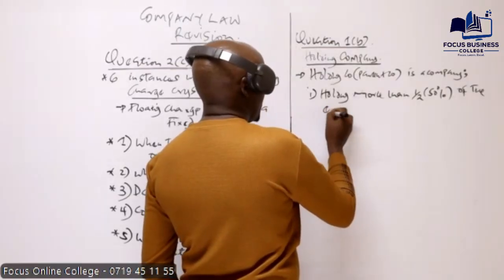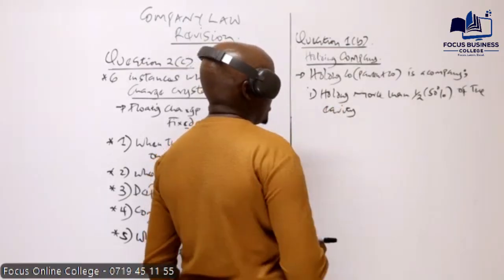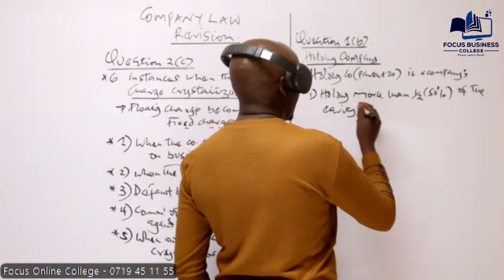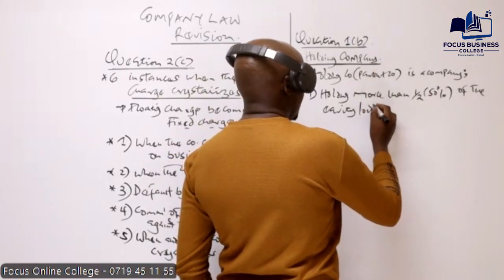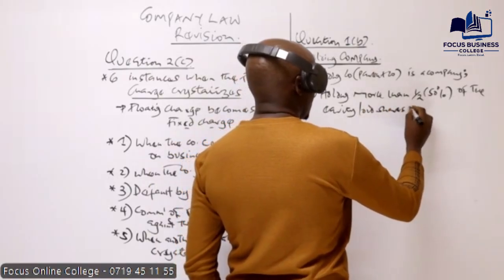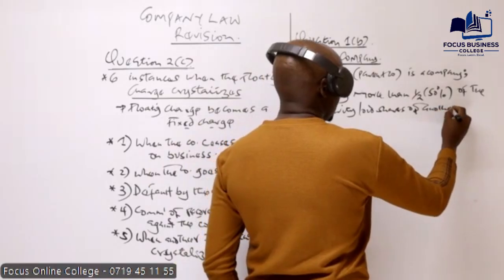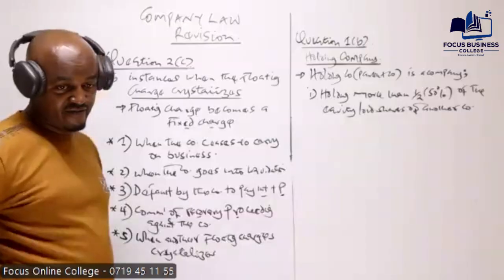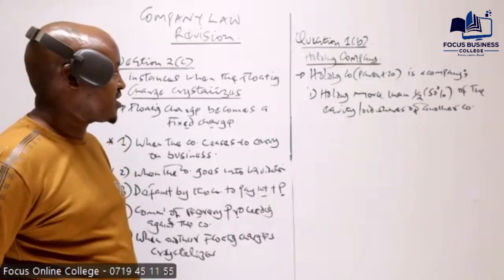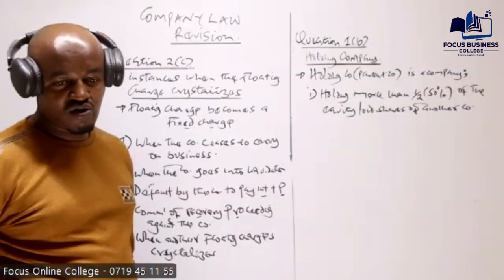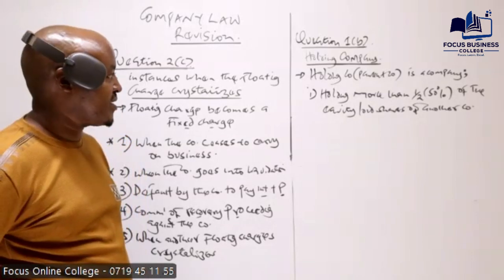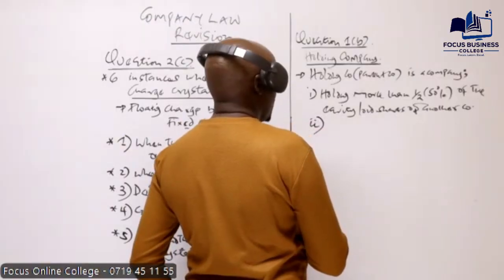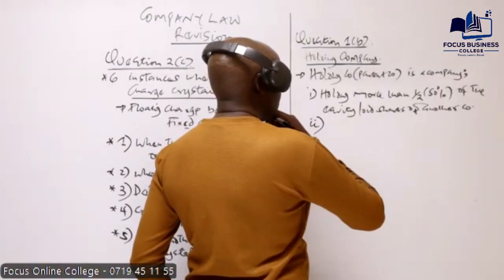Actually, we can talk of not just any other shares, but more than half or 50% of the equity, or basically ordinary shares of another entity, or basically another company. So if a company holds more than half or more than 50% of the ordinary or equity shares issued by another company, that company is called what? A holding company.